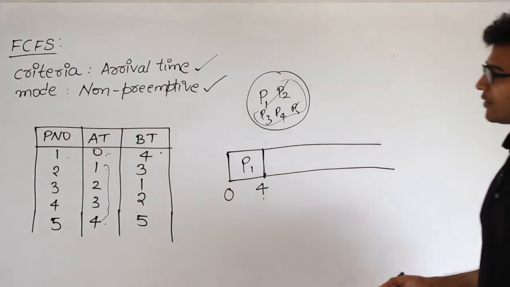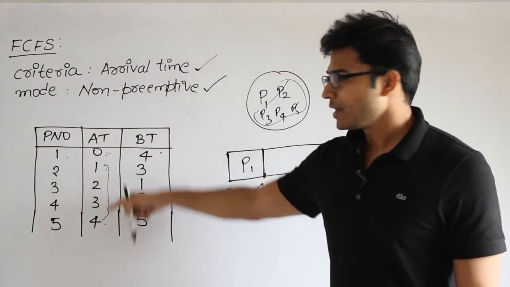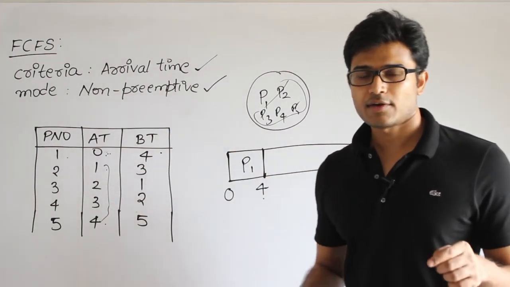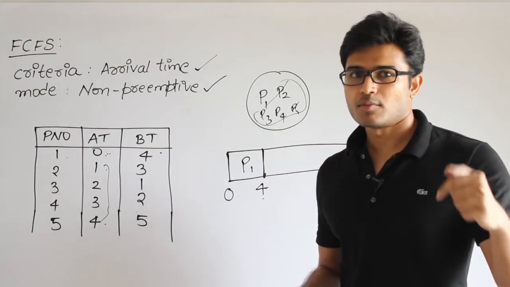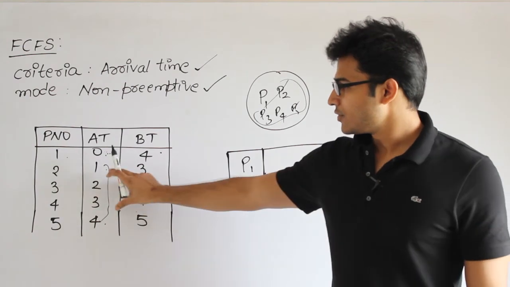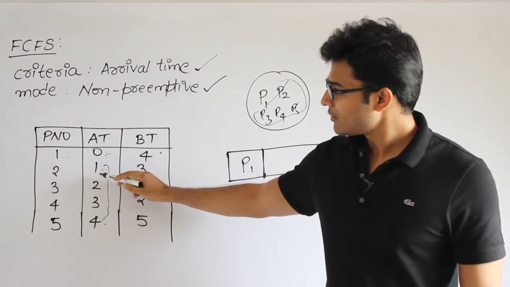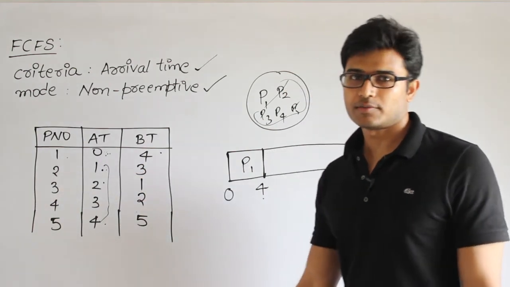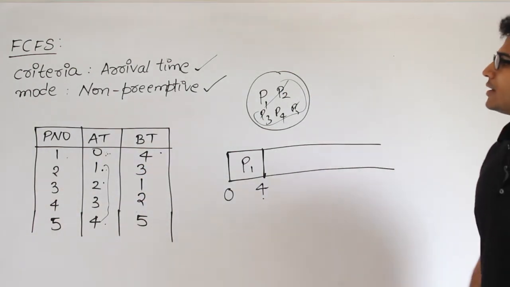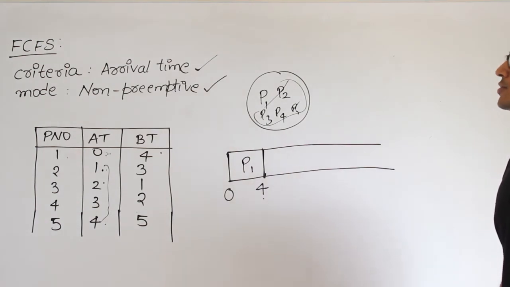What is the criteria? The criteria is again arrival time. In case two processes have the same arrival time, then pick the process which has the lower process ID. If any two processes show arrival times of 1 and 1, then you pick the one with the lower number, like 2 or something like that. Now what is the next process that has to be picked up?